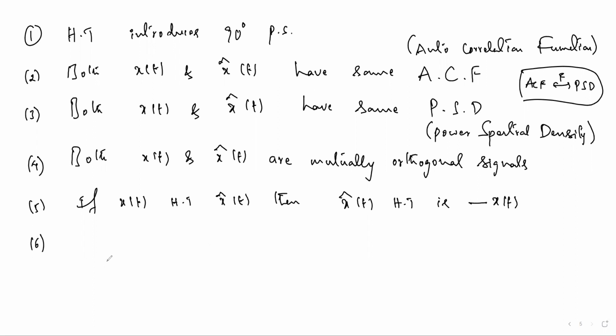And the Hilbert transform does not change the domain of the signal, already told you.